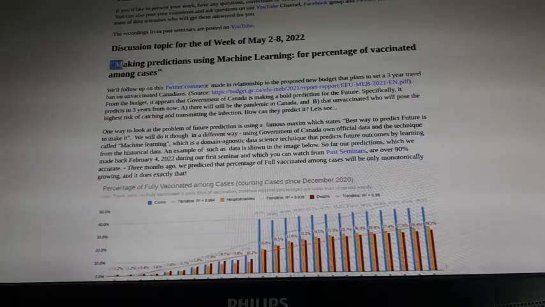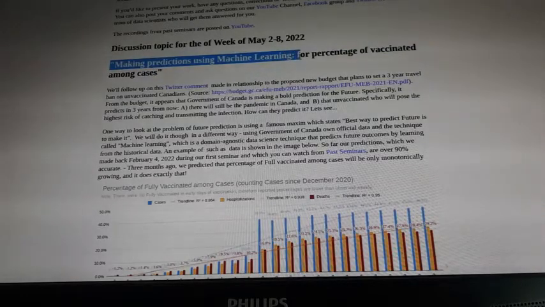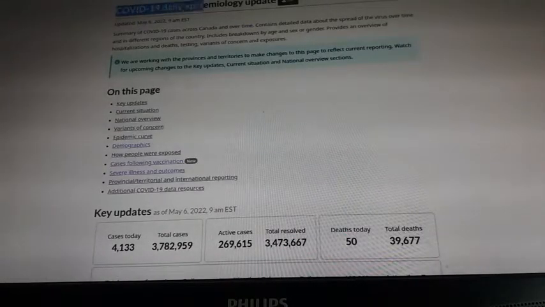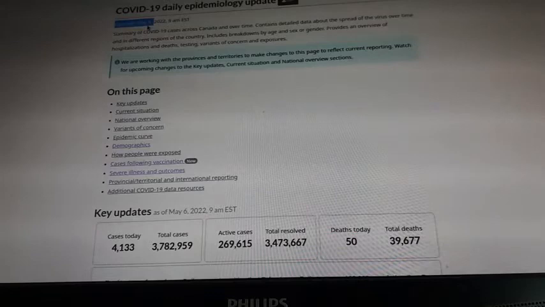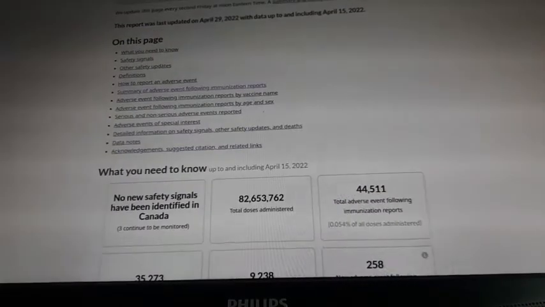We'll be making predictions using machine learning, specifically for the percentage of fully vaccinated among cases, as reported by the Public Health Agency of Canada report. That is, how these numbers are reported in this portal. So you see, today they wrote some numbers, and next week they will also write some numbers. And we will go to those numbers, and I will tell you what those numbers will be next week. Isn't it fun to be able to predict the numbers? Anyone can do it, and I will show you how.